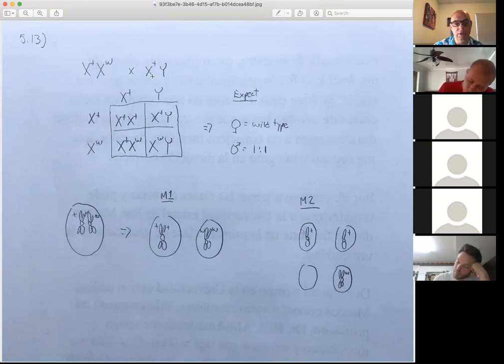So here you have the two X chromosomes. Here you have the X and the Y chromosome. On the male X chromosome, you have the wild type allele. And on the female, you have both a wild type and a white eye allele.